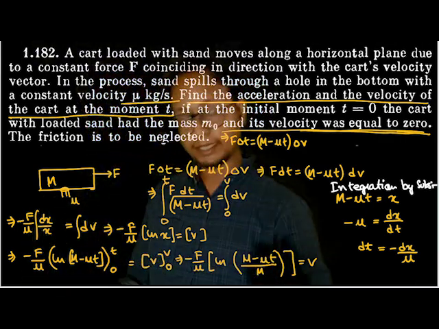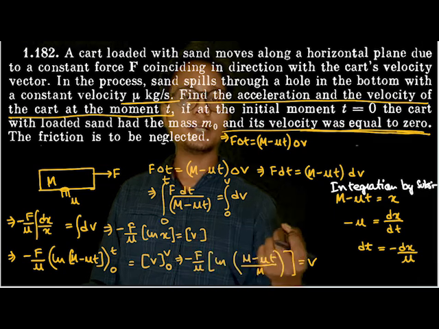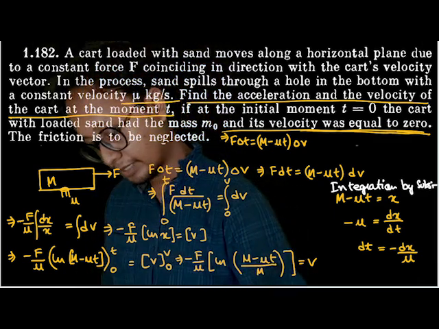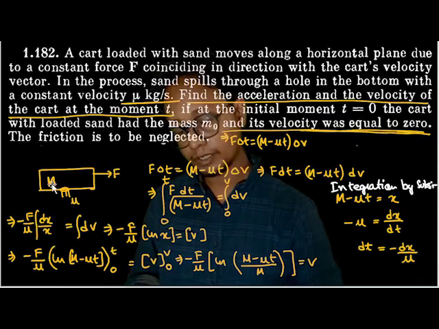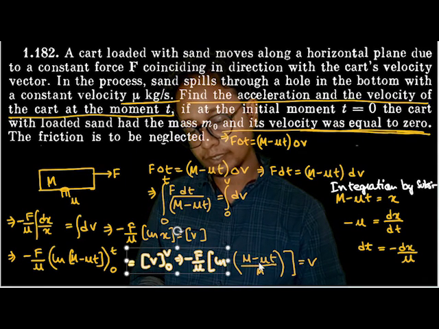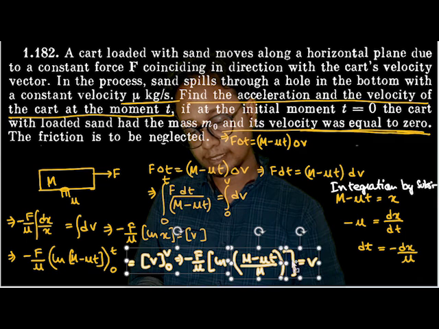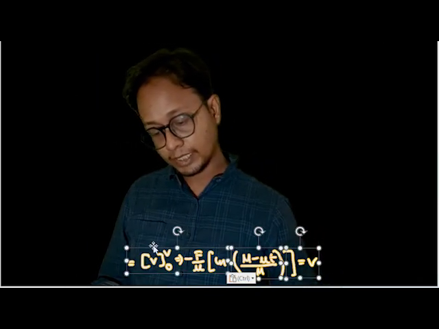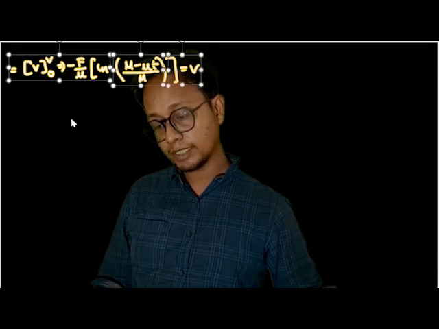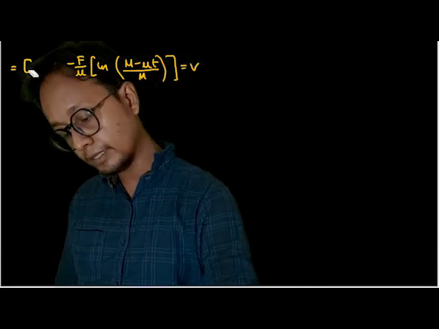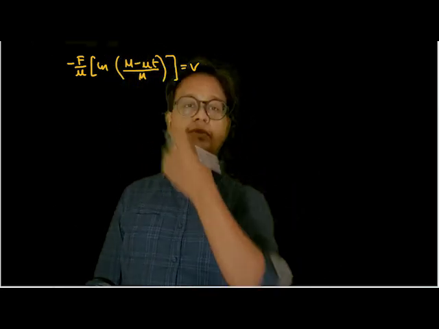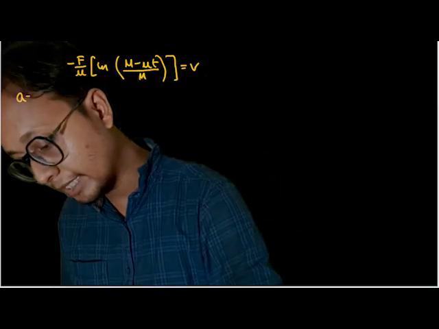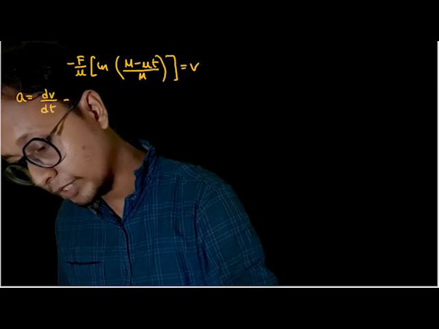Okay, so this entire thing, minus F by μ, is constant. Let's solve this out here. Okay, I got this equation. The equation of velocity was given by this value. Okay, how do I find out acceleration? Acceleration is nothing but dv by dt, so I have to differentiate this entire term with respect to t.